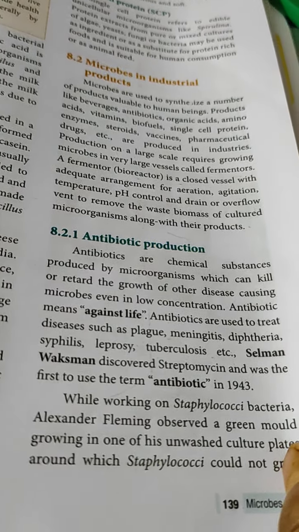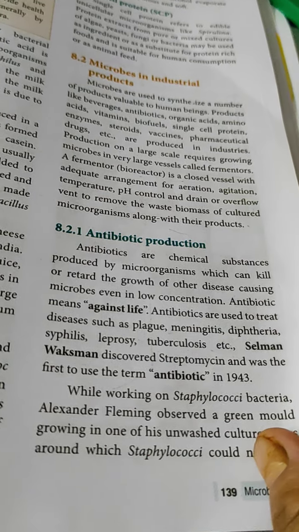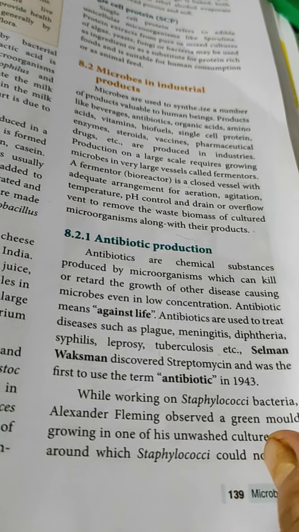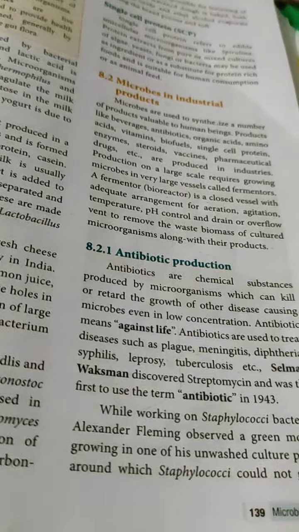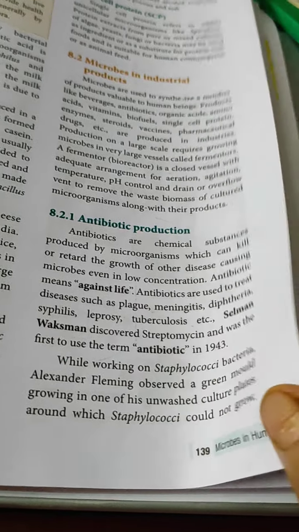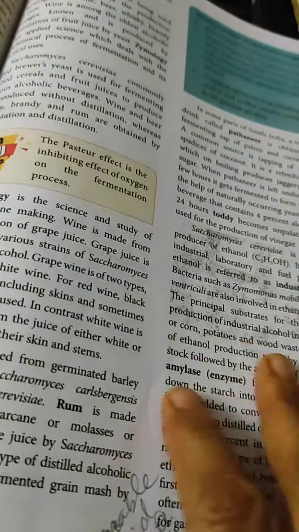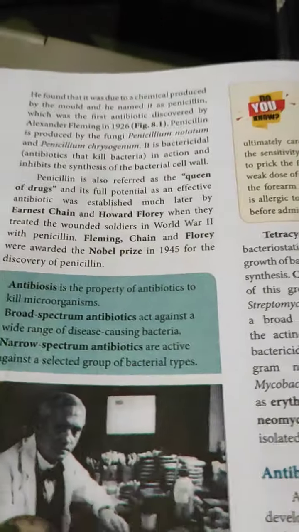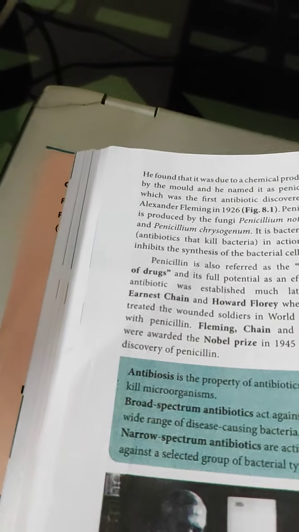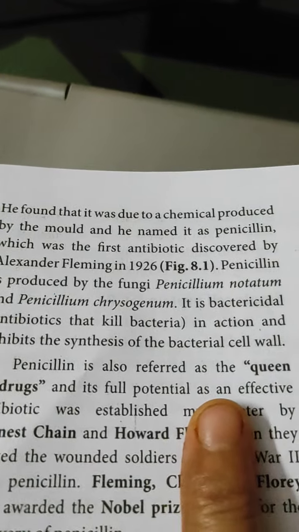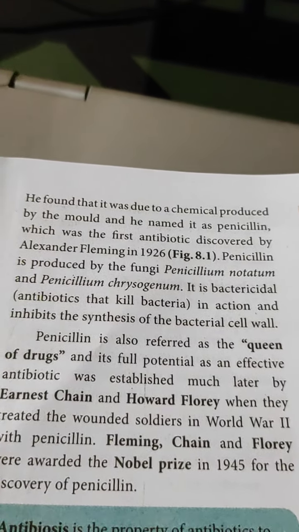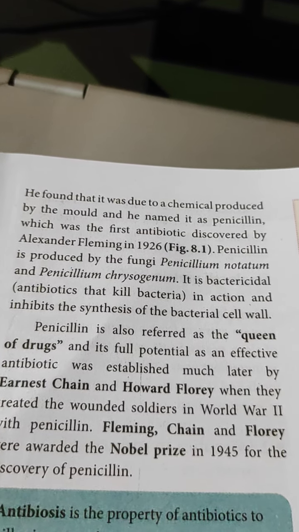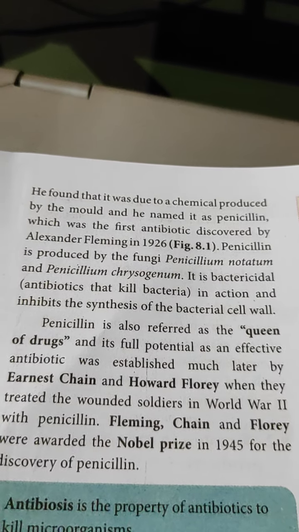He observed a green mold growing in one of his unwashed culture plates, which had been kept for washing. In that area he found certain green colored patches around which Staphylococcus could not grow. So he came to the conclusion that this mold produces certain chemical substances which do not allow the bacteria to grow. He named it penicillin, the first antibiotic, discovered by Alexander Fleming in 1926.